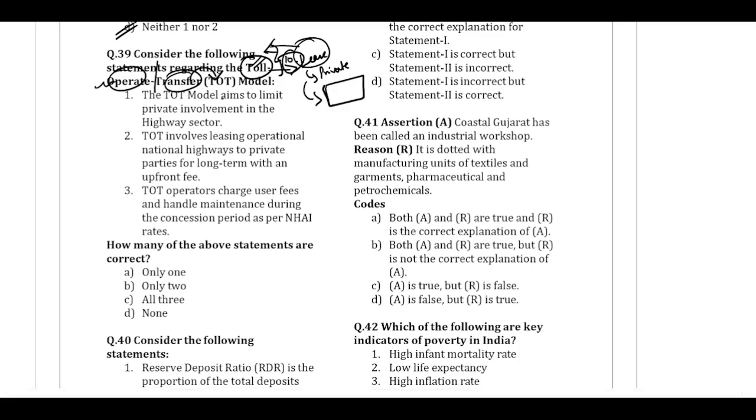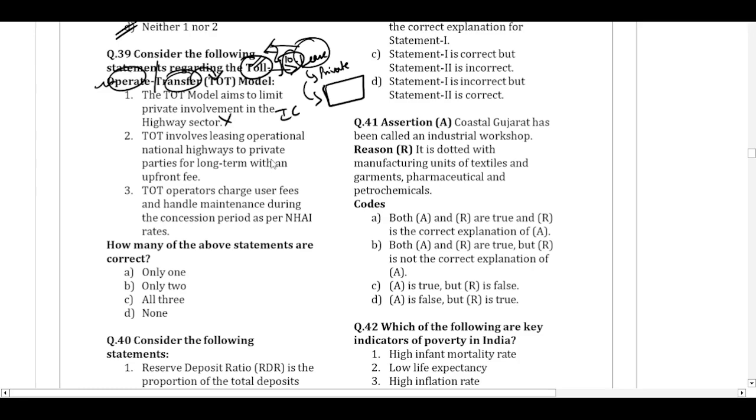The TOT model aims to limit the private sector involvement in the highway sector. No, it doesn't aim to limit the private sector. In fact, it will lease the assets to the private sector so that they can collect the toll for a particular period of time and then transfer it back to the government. So this statement is outright wrong.